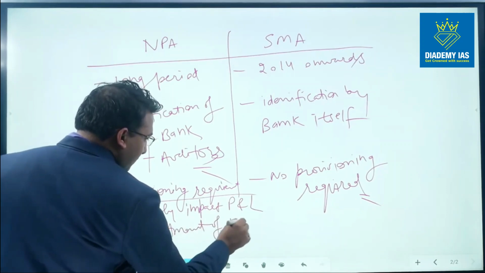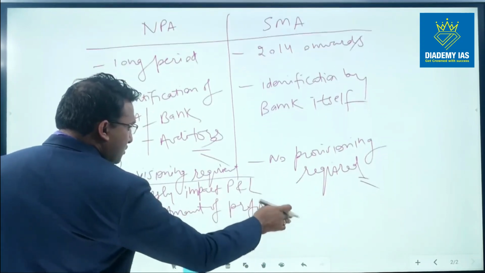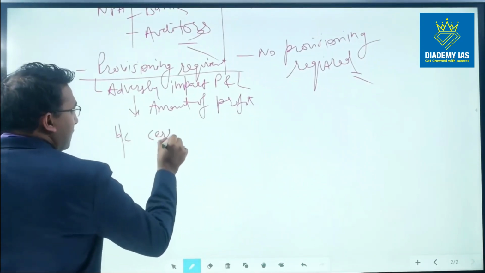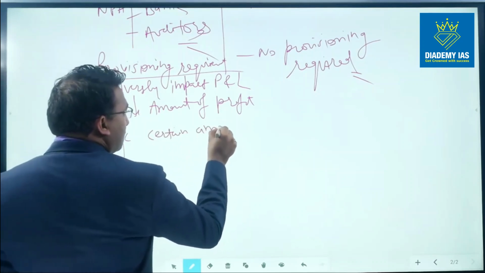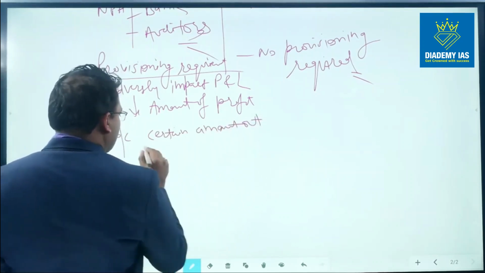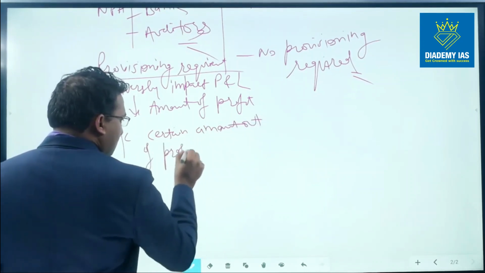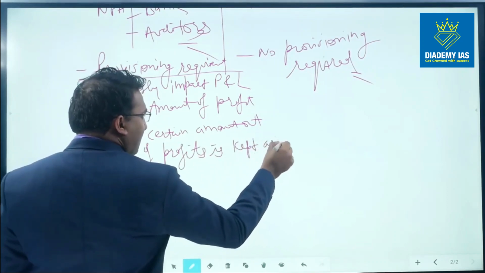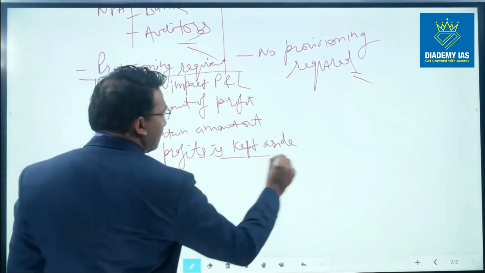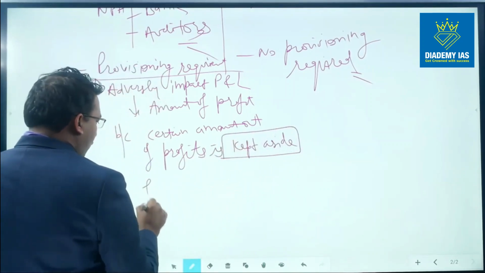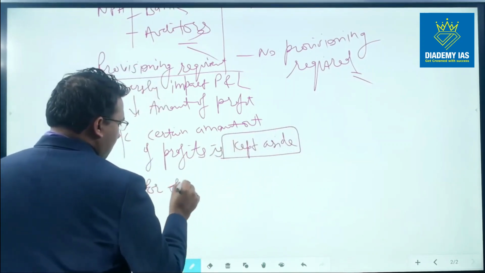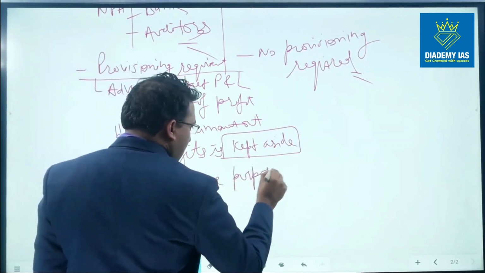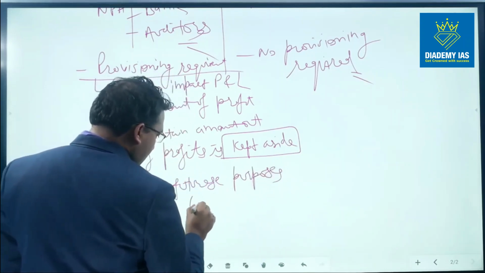And why does it happen? It reduces the amount of profit because a certain amount out of profits is kept aside for future purposes, right, as provision.